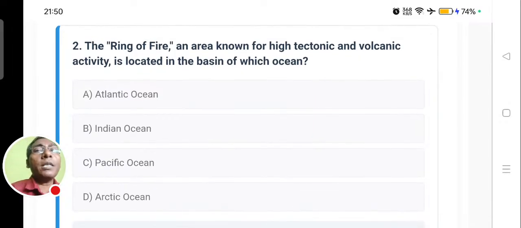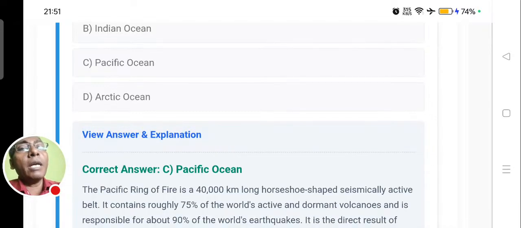The next question says, the Ring of Fire, an area known for high tectonic and volcanic activity, is located in the basin of which ocean? The options are the Atlantic Ocean, Indian Ocean, Pacific Ocean, or Arctic Ocean. In which ocean bed is this Ring of Fire located? Let us see the answer.